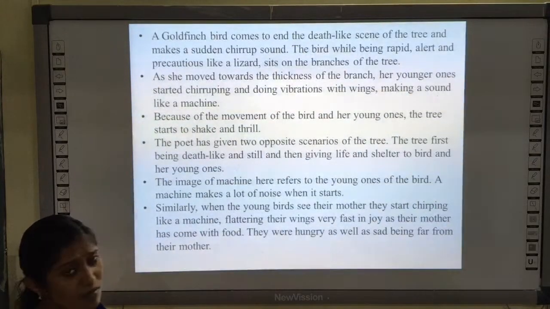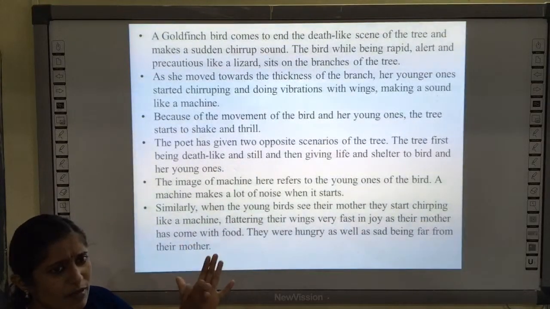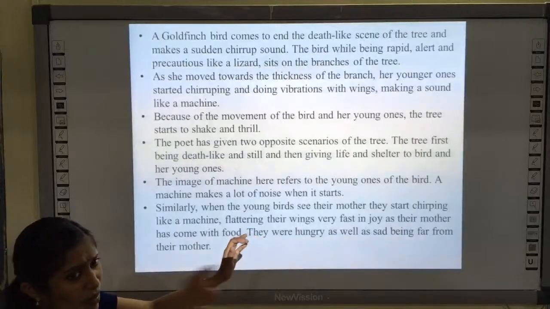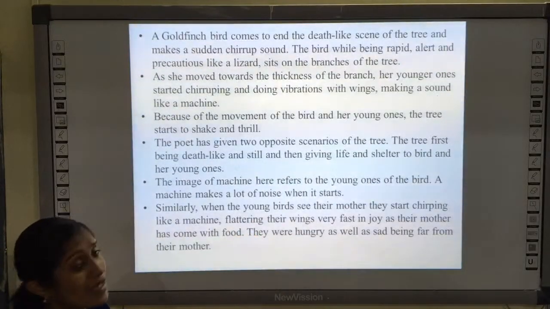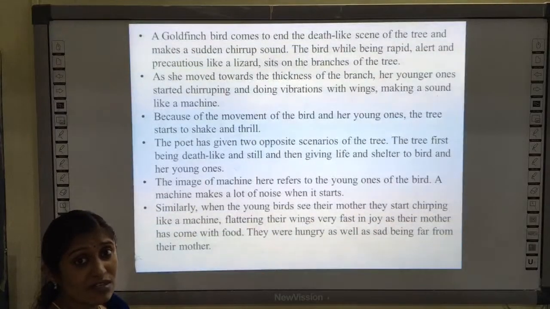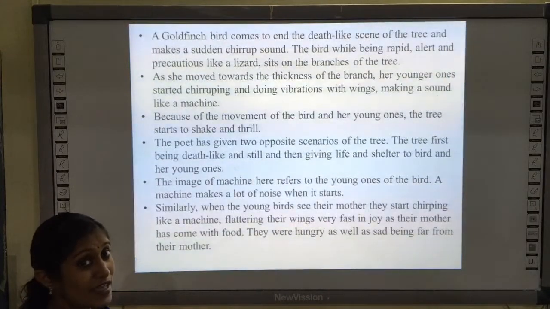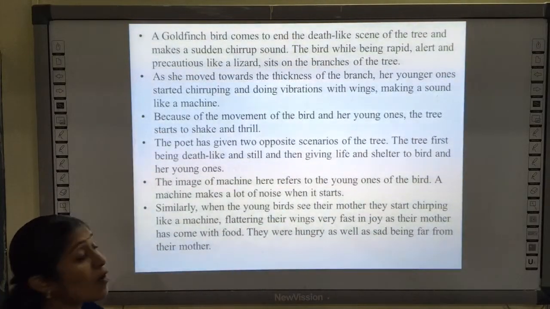Okay. So as she moved towards the thickness means the nest will be placed inside, not on the tip of the branch but towards the end, isn't it? So when it is moving towards the nest, her younger ones, the babies, started making noise. Once they see their mother, they start making noise and vibrating. They flutter, flying with excitement, making a sound like a machine.